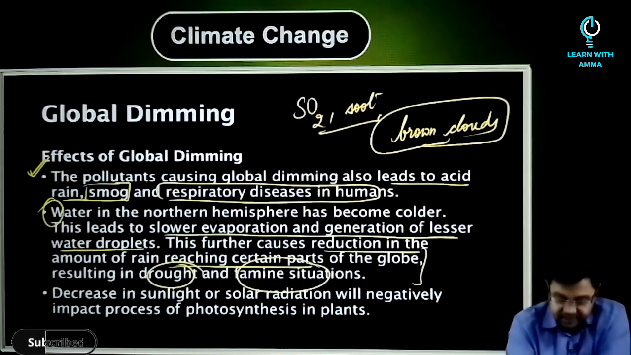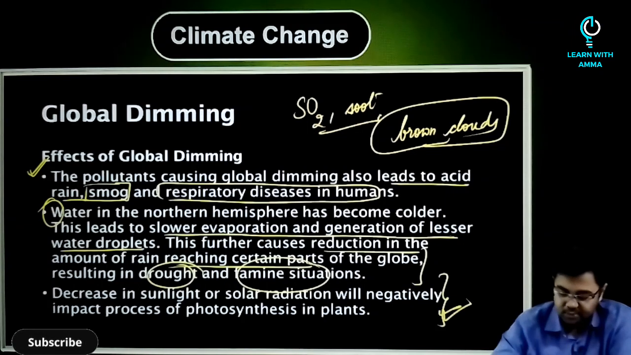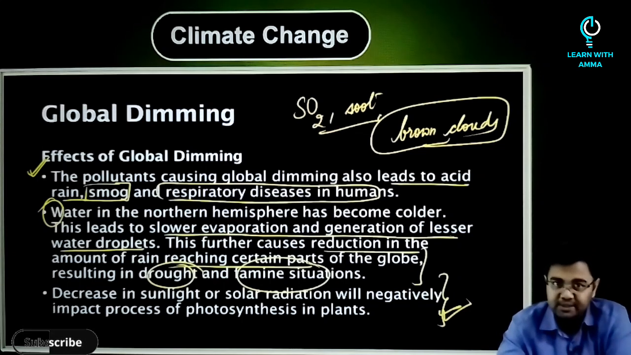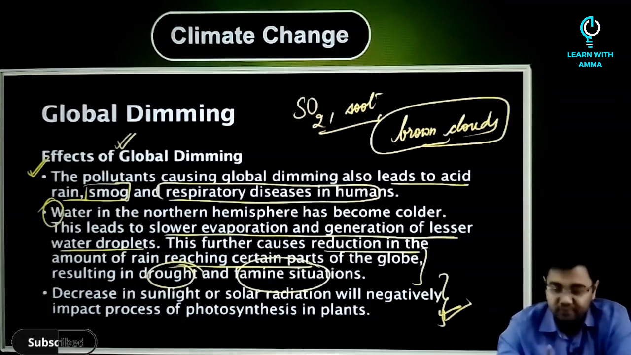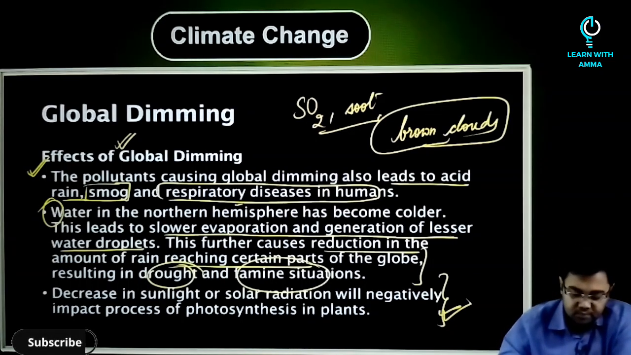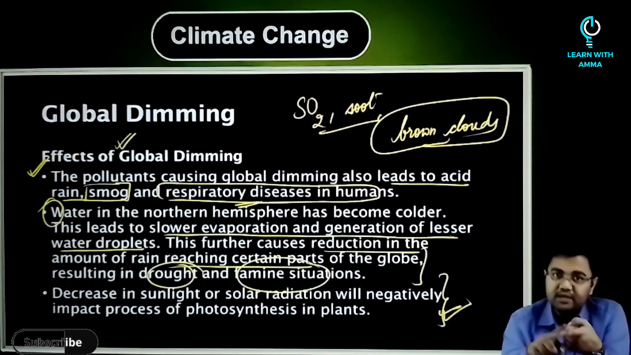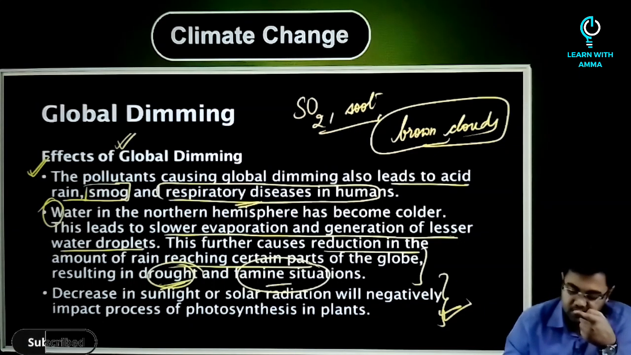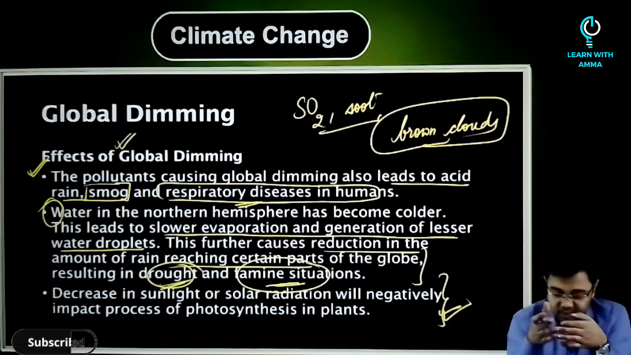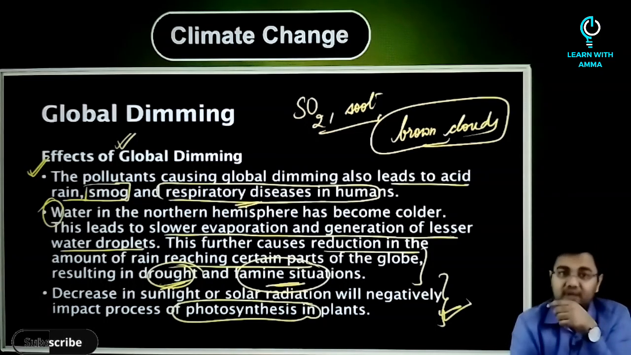Not only this, a decrease in sunlight or solar radiation will negatively impact the process of photosynthesis in plants. So if you have to summarize what kind of problems can be caused by global dimming, you have to understand that there will be an increase in respiratory diseases, more acid rain, more smog. Apart from that, there would be severe droughts and it can lead to famine. And finally, there can be a decrease in photosynthesis in plants.